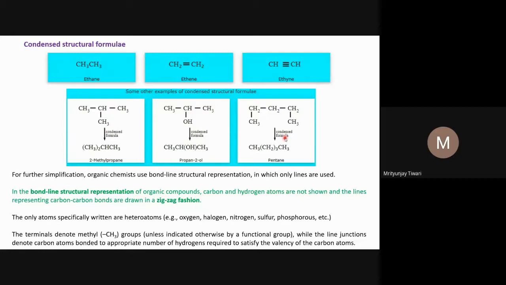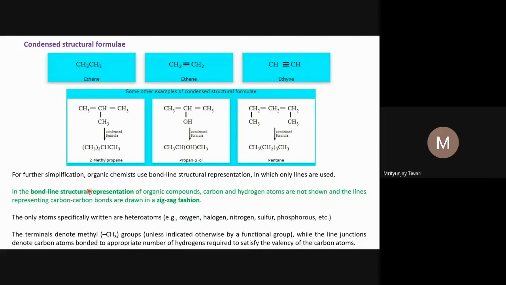Now, even writing these things is sometimes difficult, because you have to write all the atoms and balance the groups like CH3, CH2, CH2. So people have developed another way of representing organic compounds, where you just draw certain lines and show a few atoms. That's all. And drawing lines is much easier for us.